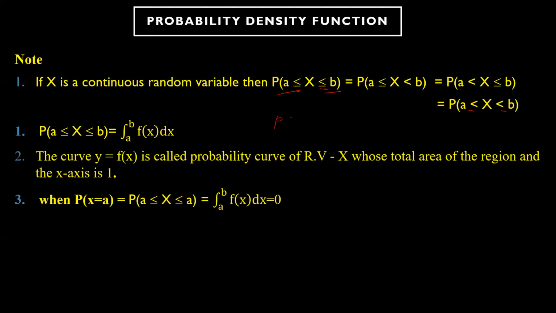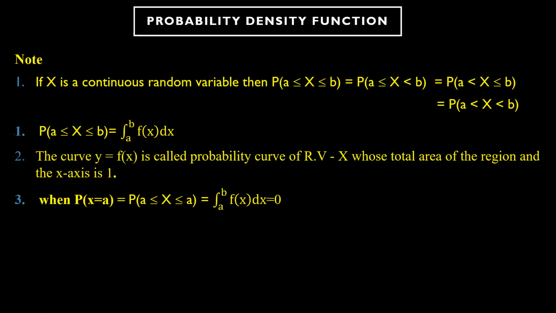It means probability of a less than x less than or equal to b can also be written as probability of a less than x less than b. For both the cases, you will get the integration from a to b itself, because it is a continuous category, it will definitely cover even a and b. That is the first property.